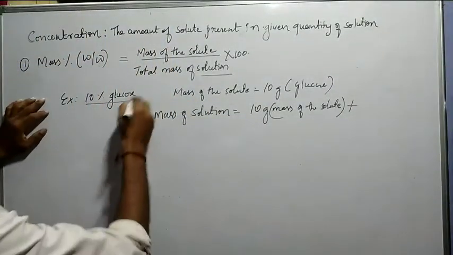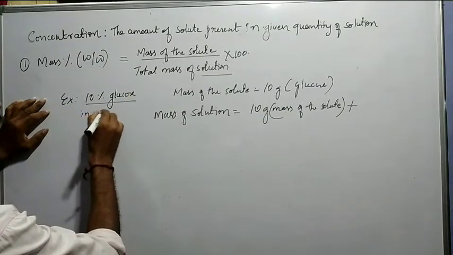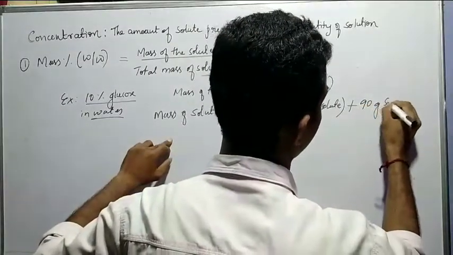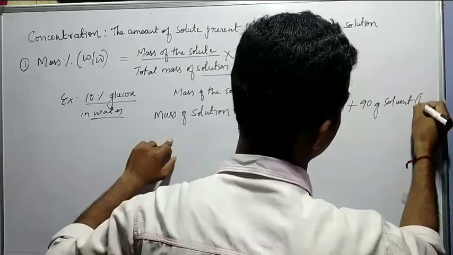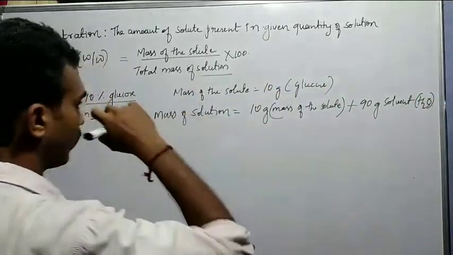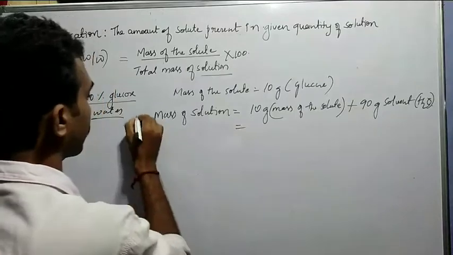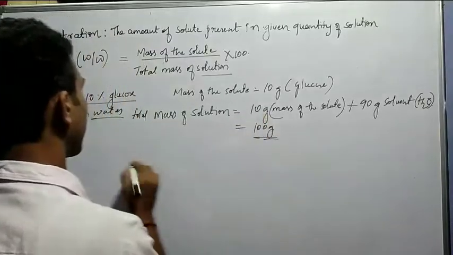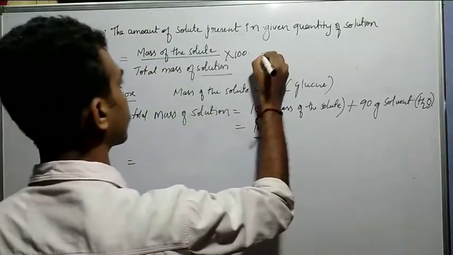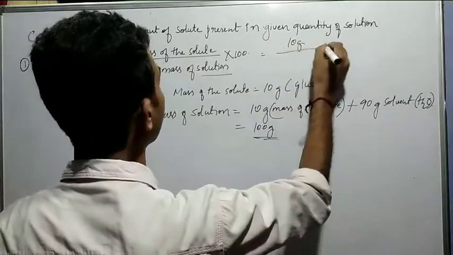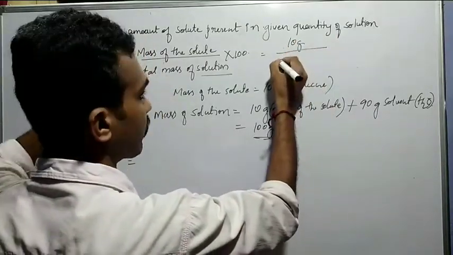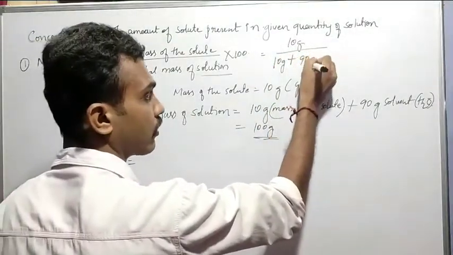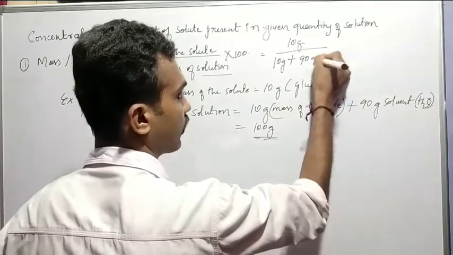Solution, right? So here 10% glucose in what? In water, so hence 90 gram of solvent, that is water, right? So total mass of the solution becomes what? 100 gram, right? So the mass of the solute is 10 gram glucose, and the total mass of the solution is 10 gram of glucose plus 90 gram of water, H2O, right?